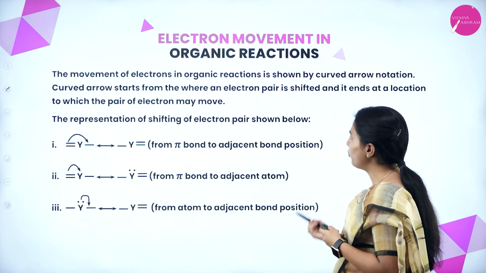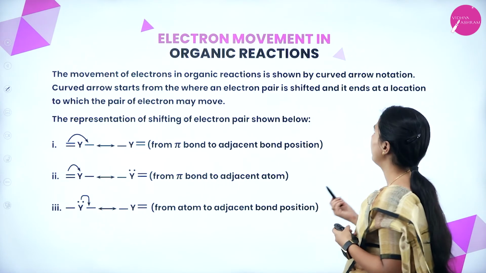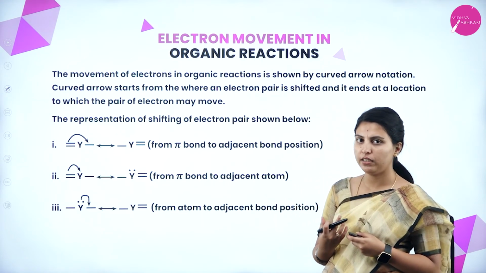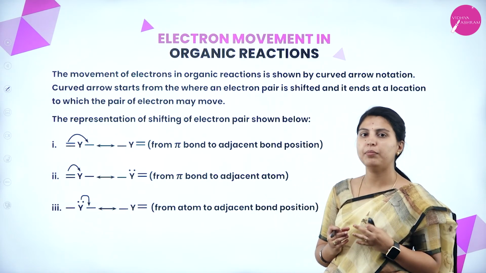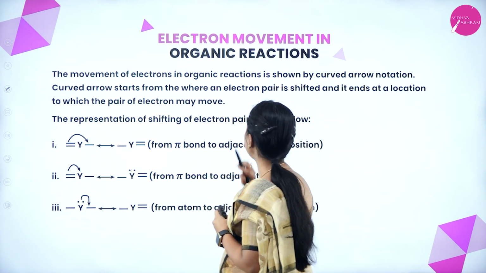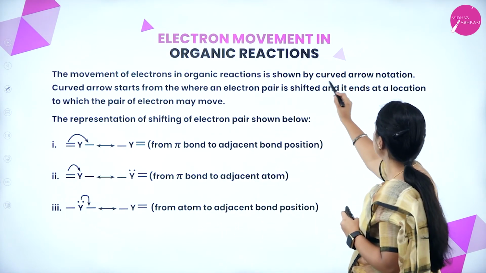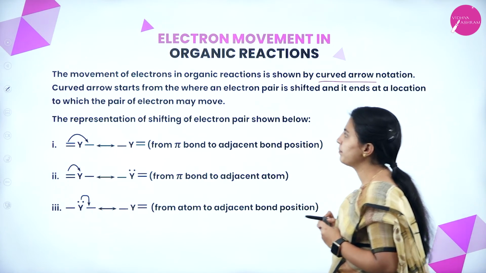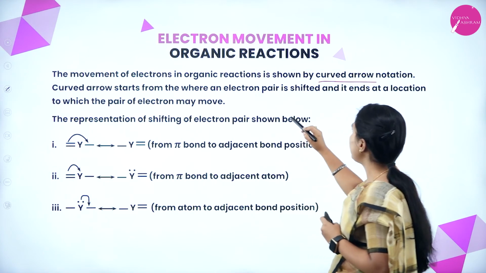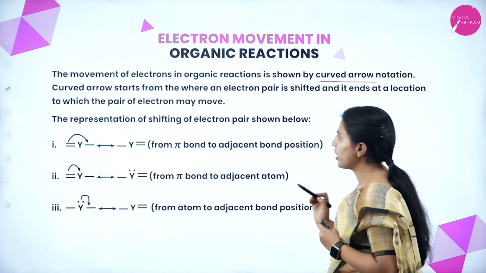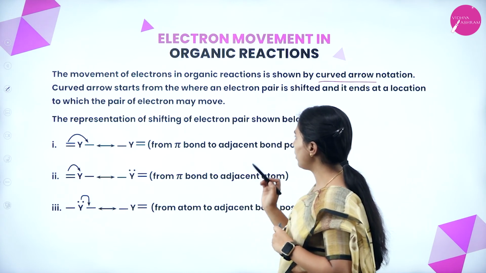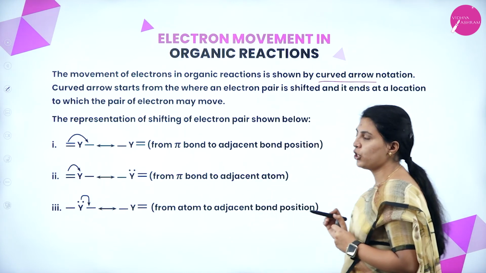Next, electron movement in organic reactions. How will the electron movement be seen in an organic reaction? There are three possible ways. The movement of electrons in organic reactions is shown by curved arrow notation. The curved arrow starts from where an electron pair is shifted and it ends at the location to which the electron pair may move. The representation of the shifting of an electron pair is shown below.